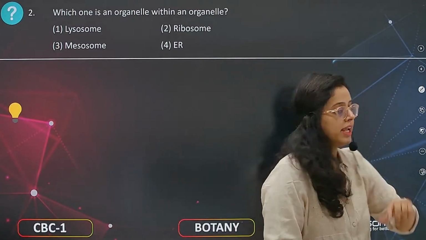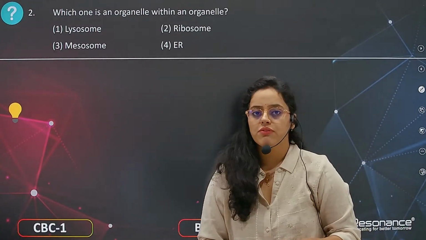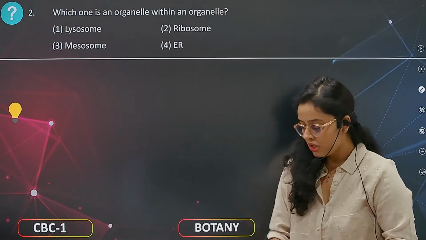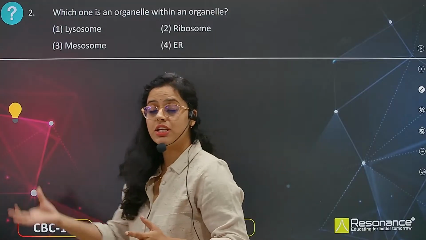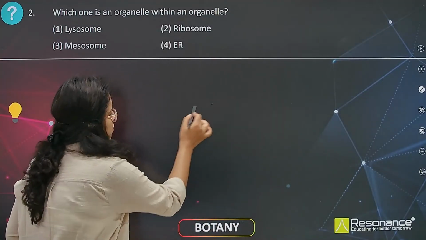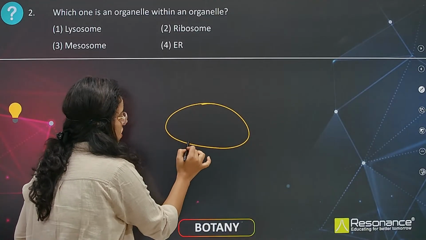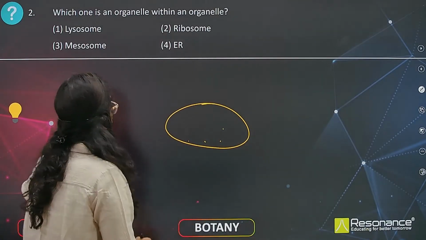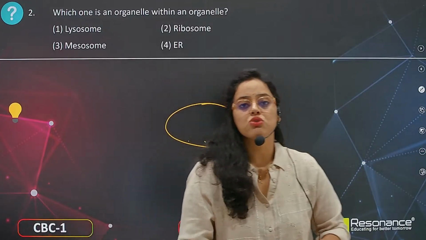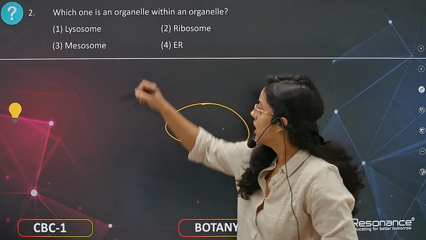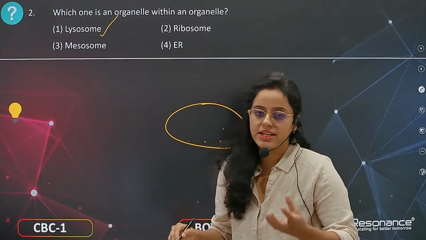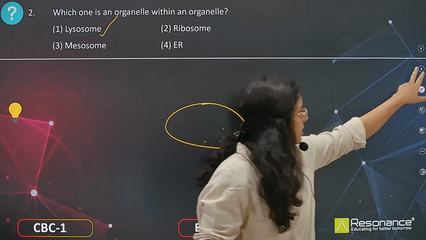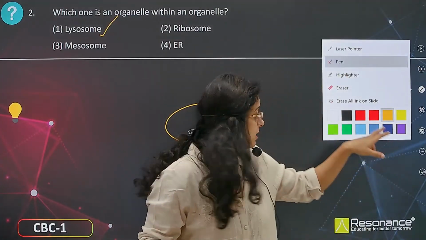Now coming to the next question, which one is an organelle within an organelle? So this is an organelle that is present within another organelle. Suppose this is an organelle, this is present on the organelle or inside the organelle. Okay, so lysosome, ribosomes, mesosomes and endoplasmic reticulum. Lysosomes are single membrane structures which consist of hydrolytic enzymes, right? So this is not the correct answer, I am just highlighting the points.